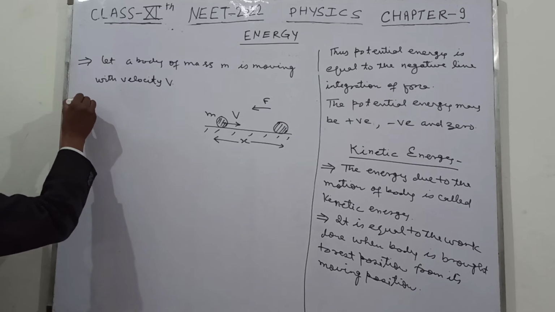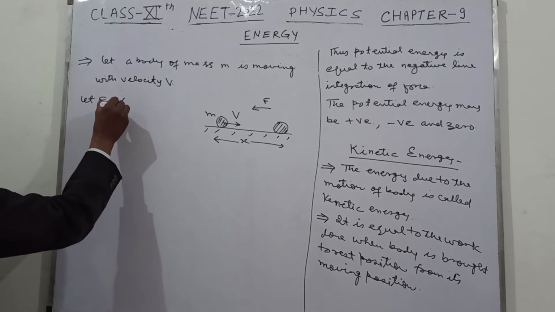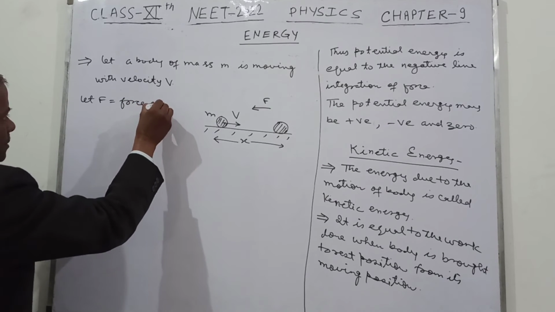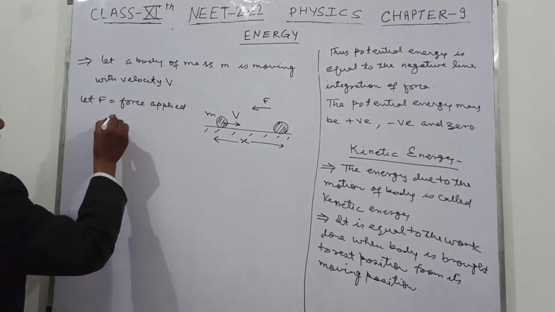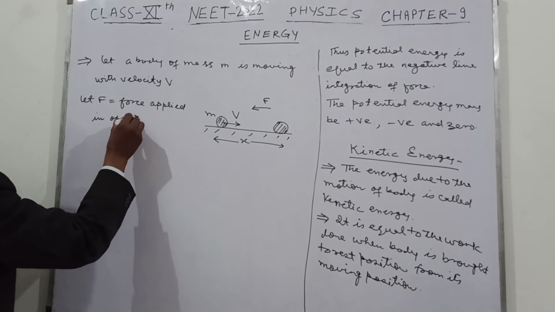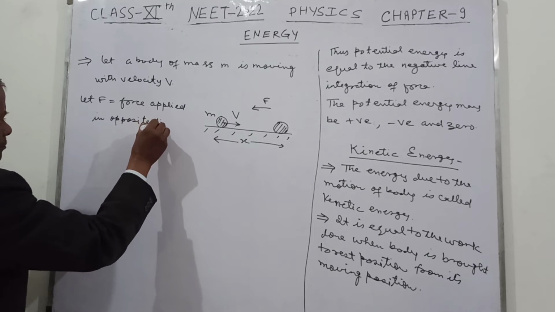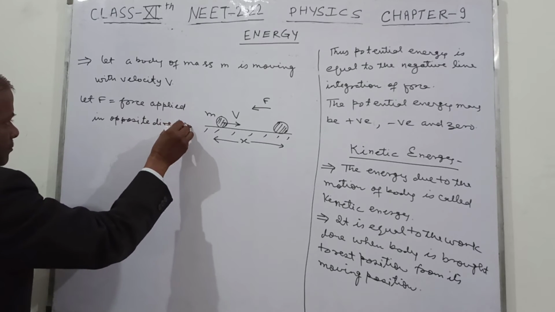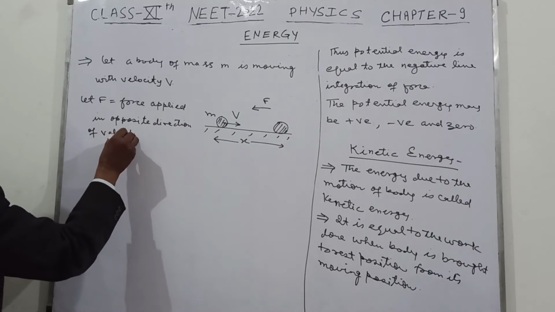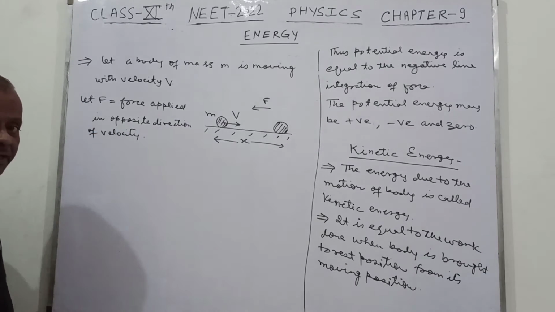Let F equal the force applied in the opposite direction of velocity, then definitely the body will retard.